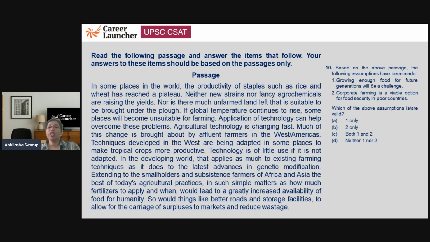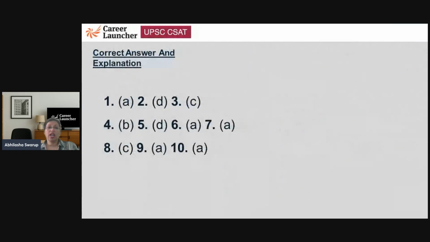All right, growing enough food for future generations will be a challenge. Yes, that is what the author has been saying in this passage. Corporate farming is a viable option for food security in poor countries. We don't know if corporate farming, we can't assume this from anything that's said in the passage. No. So the best answer is A, 1 only. Okay. All right, so here are your answers.